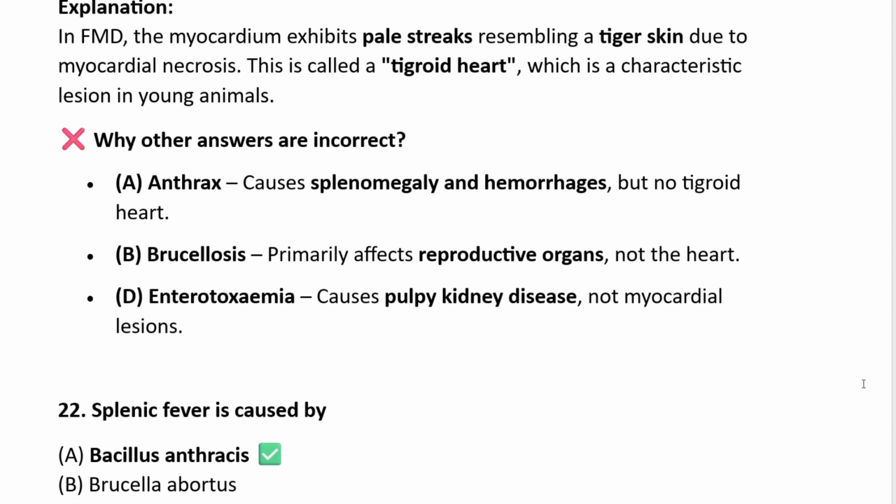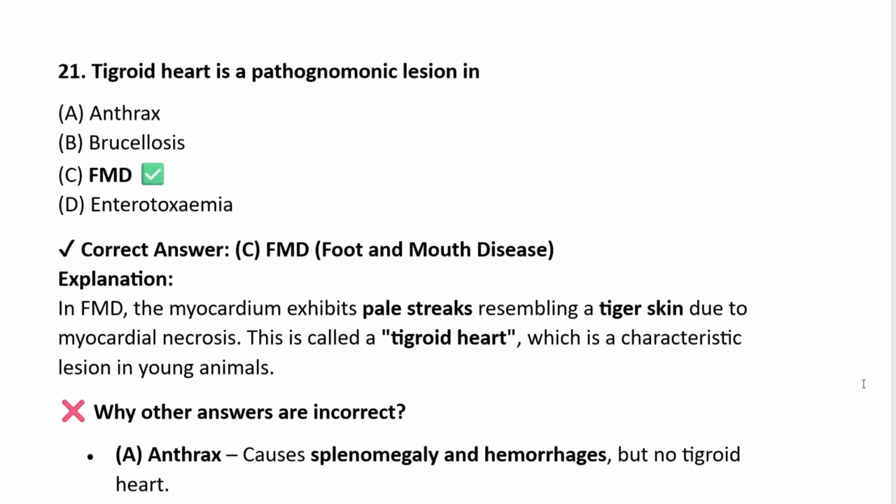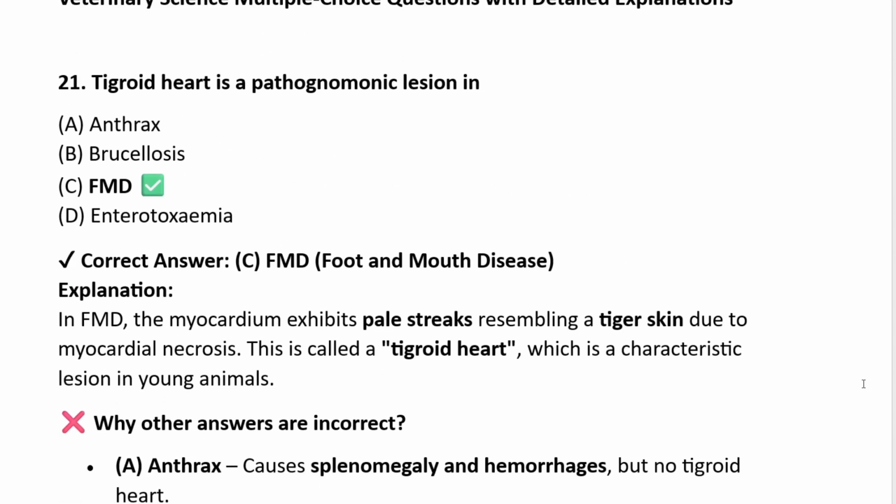Why other answers incorrect? Anthrax causes splenomegaly, hemorrhages, but not tigroid heart. Brucellosis primarily affects reproductive organs, not the heart. Enterotoxemia causes pulpy kidney disease, not myocardial lesions. Okay. The correct answer is FMD. So very important, remember, tigroid heart is a pathognomonic lesion in FMD.